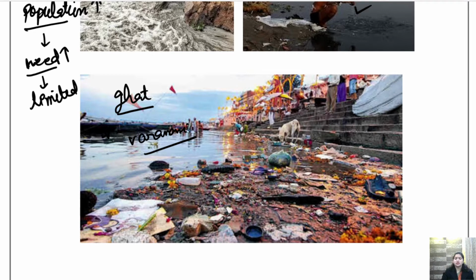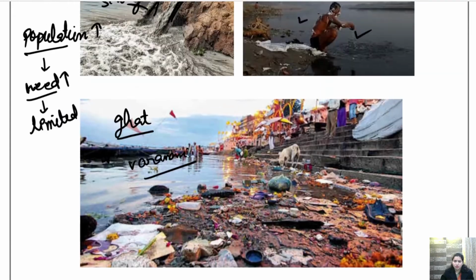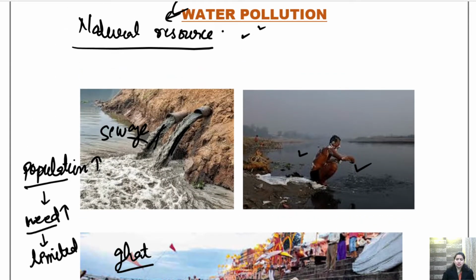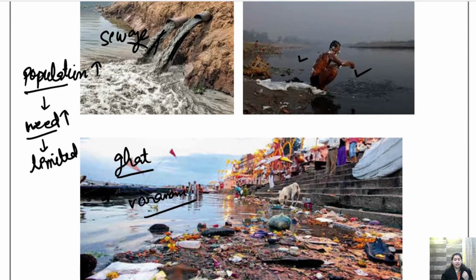This is the scenario today of water. Alright, so this is our water pollution. Are you getting my point, children? So sewage, bathing, and throwing all the things in the water, and also the plastic material, the rubber, the cloth, even the bodies are buried in the Ganga Ji, we know that. So all these things, children, are destroying the natural resource. This is polluting the water.